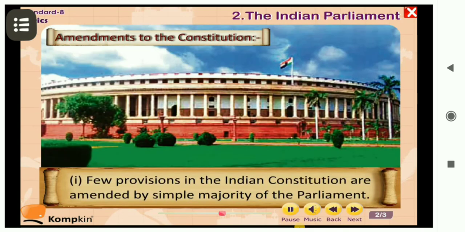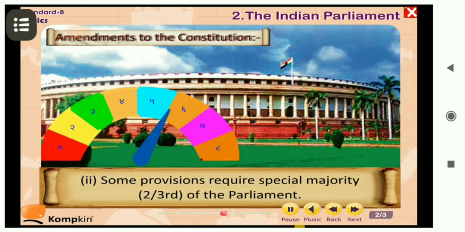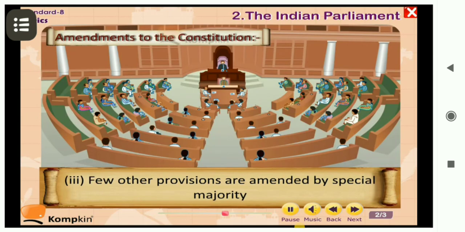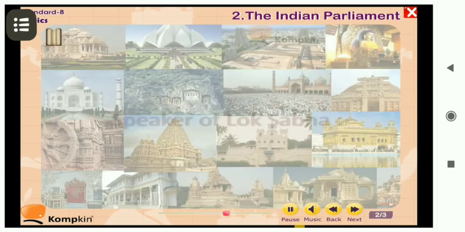They are as follows. Number one, few provisions, regulations in the Indian Constitution are amended by simple majority, means those who get the majority will pass that resolution. Some provisions require a special majority of 2/3rd of the Parliament. Few other provisions are amended by special majority plus consent, means permission from more than half of the constituent states.